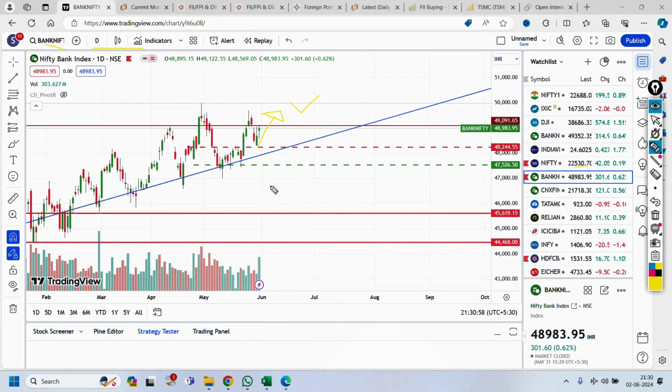One more thing: if there is a very good move in Nifty and Bank Nifty, the FII has to close their positions because they have created huge negative positions on index. If there is a very big move in Nifty and Bank Nifty, we can see a very good rally on the higher side. That is the only positive thing we can see, because they have created shorts.